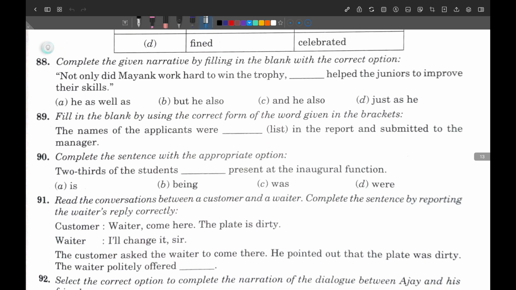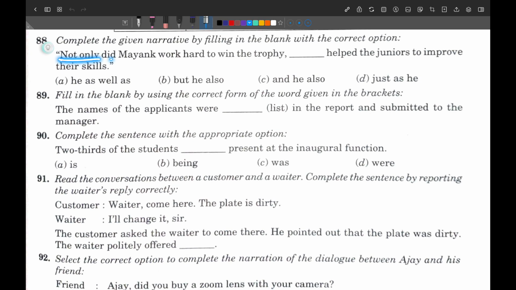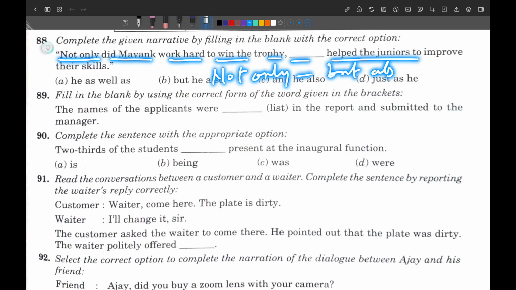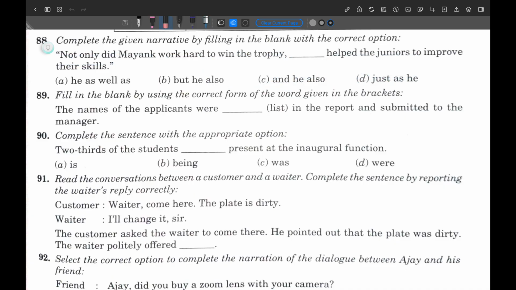Next one, not only did Mayank work hard to win the trophy, but also he helped. You know very well, not only and but also. So find out wherever you have but also, that can be correct. No. As well as, no. But he also, yeah. And he also, no. And can't be used. And just he, no. So but also will be used here. The B number option is correct.